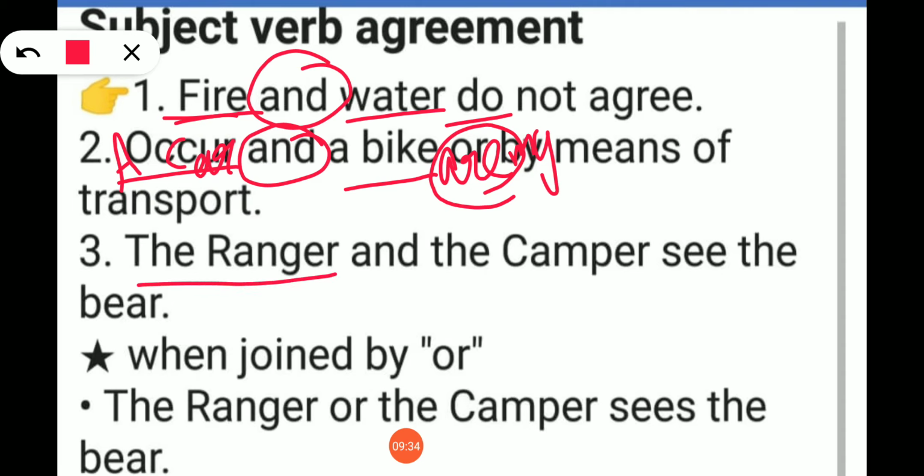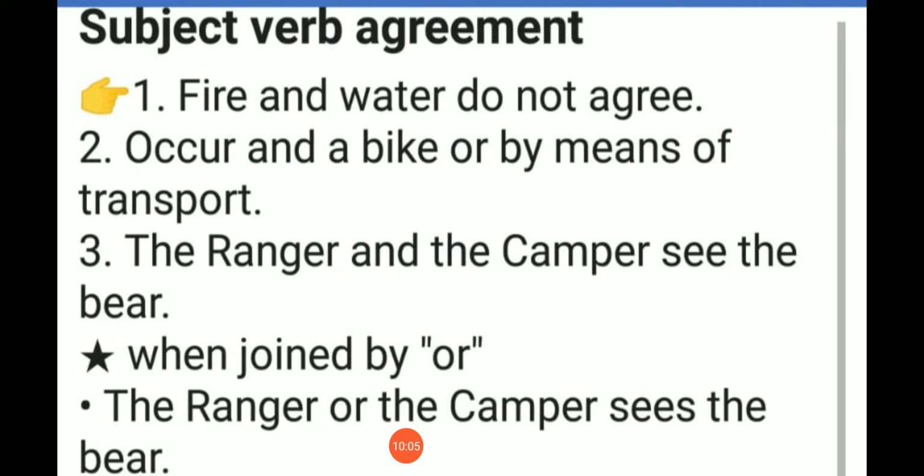Look at the third example. The ranger and the camper see the bear. So the ranger singular, a person, the camper one more singular, also denoting a person. It is joined by the conjunction and it carries a plural verb. Okay, it is do form, so it is a plural verb. The ranger and the camper see the bear. So when two or more singular subjects are joined by the conjunction and, it should take a plural verb.